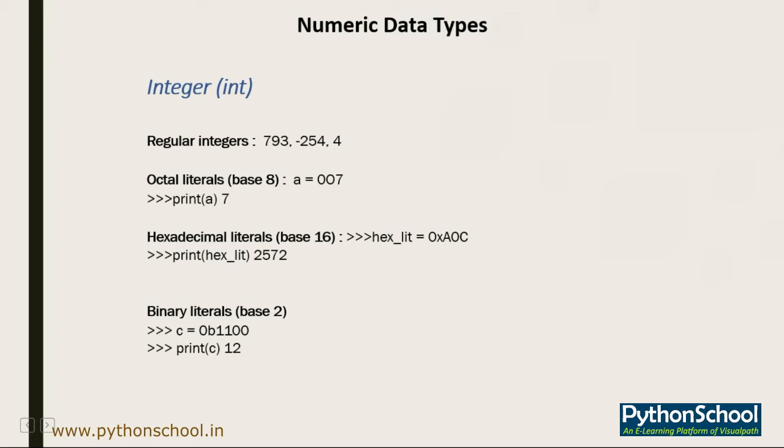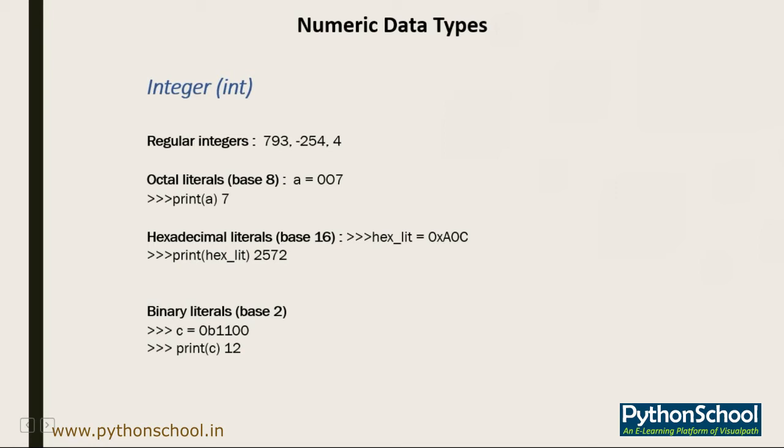Here we have taken an example: in our octal literal, we have taken a variable a and set the value to 0O7. Whenever we call that value in the print function, it gives us the output 7.